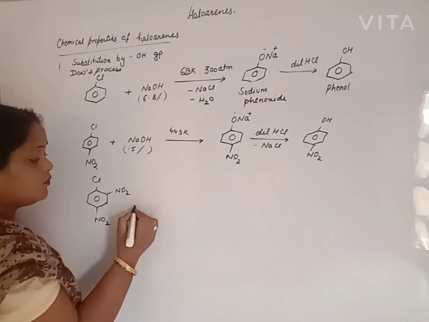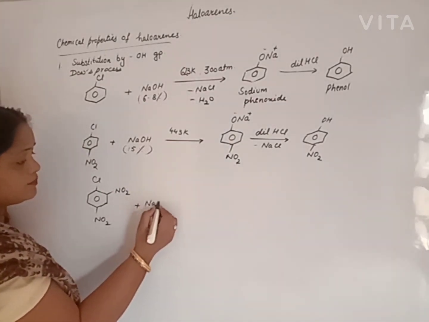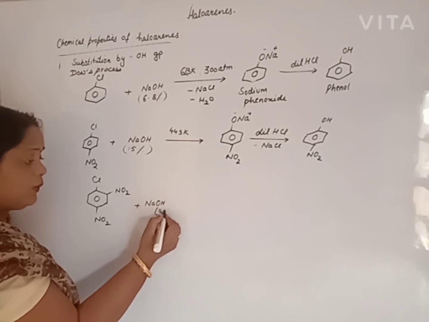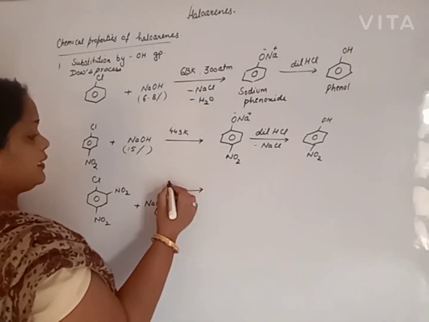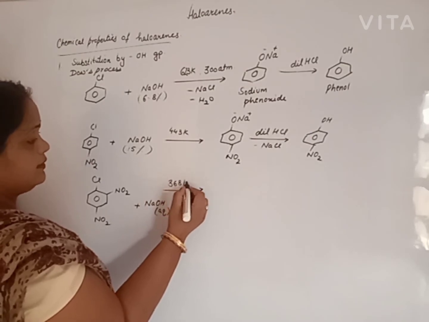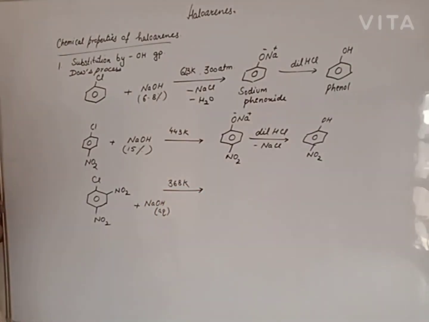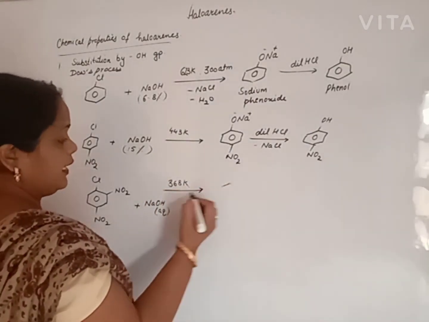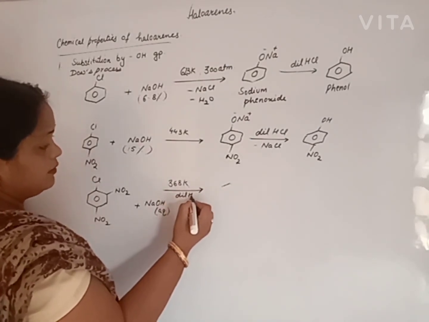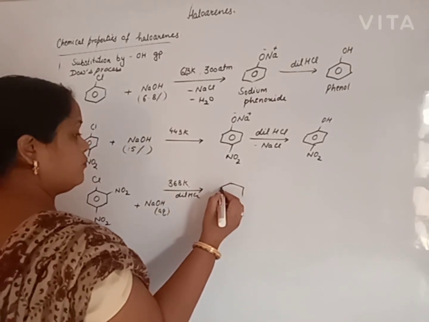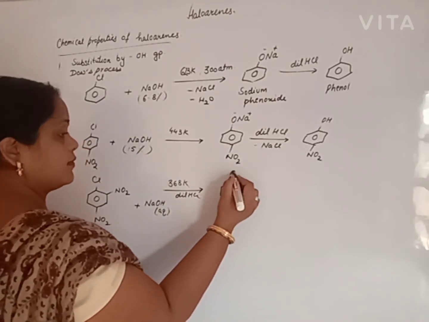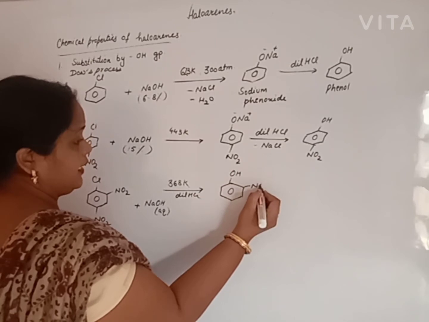Now we will add NaOH. Only an aqueous solution of NaOH is sufficient, and the temperature decreases more, approximately 368 Kelvin, at 1 atmospheric pressure. We then treat with dilute HCl. Both steps are combined. We will obtain 2,4-dinitrophenol.